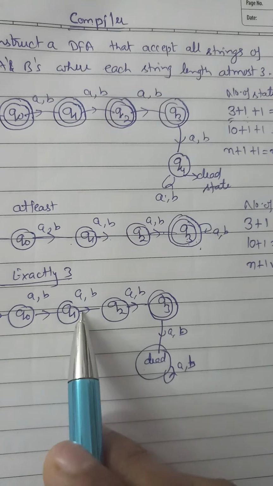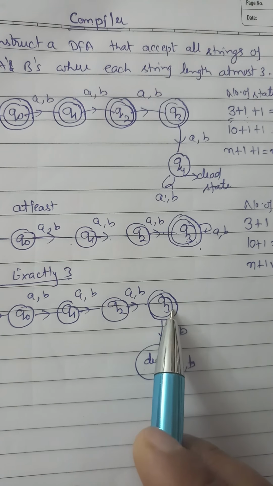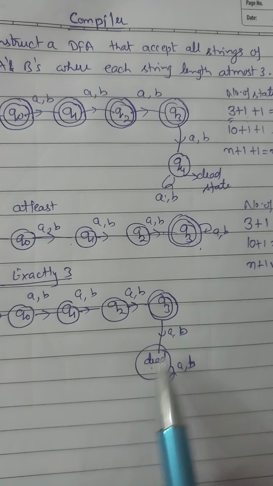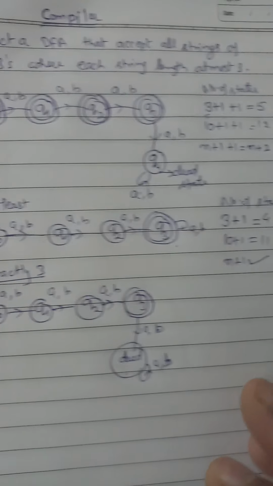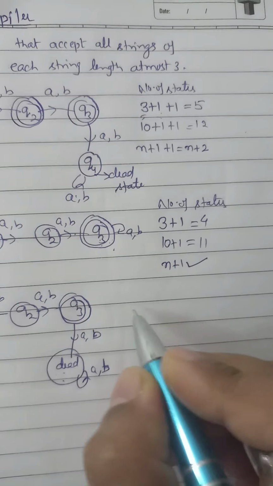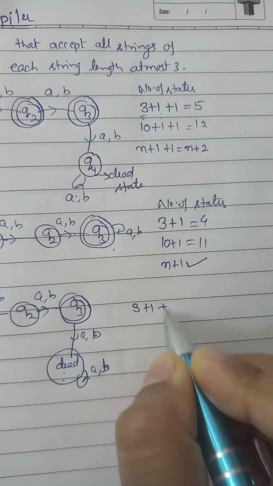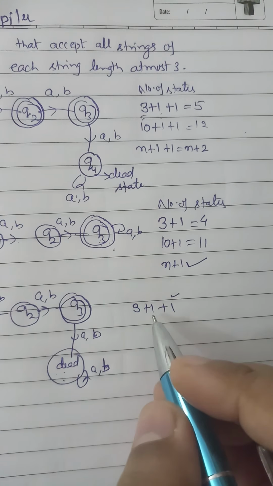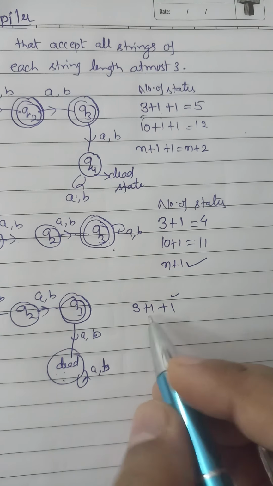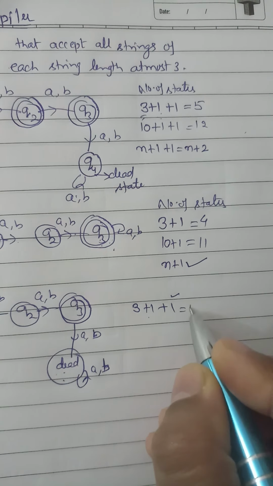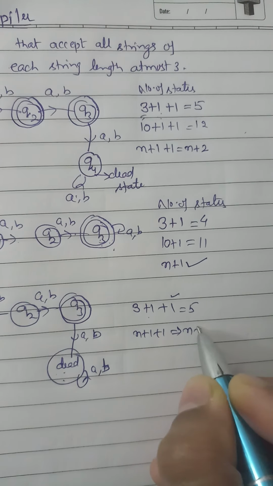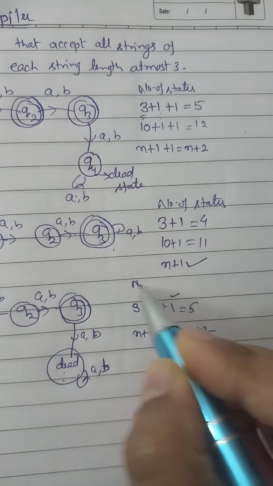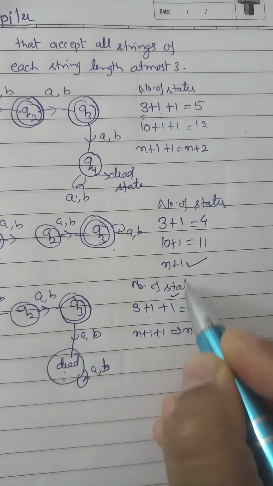That's why we make Q0 to Q1, Q1 to Q2, and Q2 to Q3, but the next transition will go to the dead state, because we need exactly 3. How many states are present here? 3 plus 1 plus 1: 1 for the dead state and 3 plus 1 for the string of length 3. Similarly, for n, n plus 1 plus 1, n plus 2 states should be present.